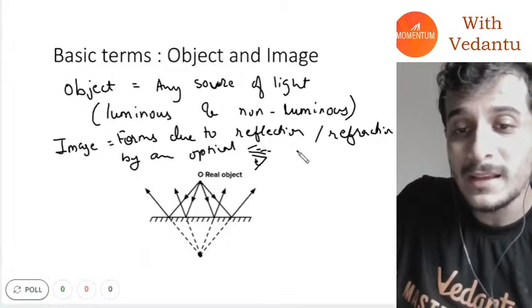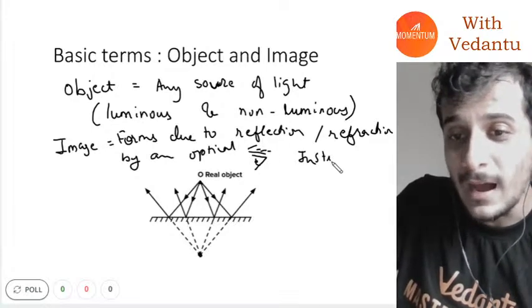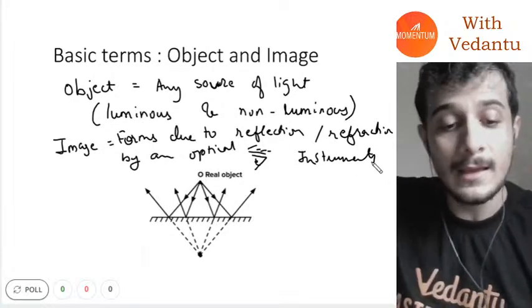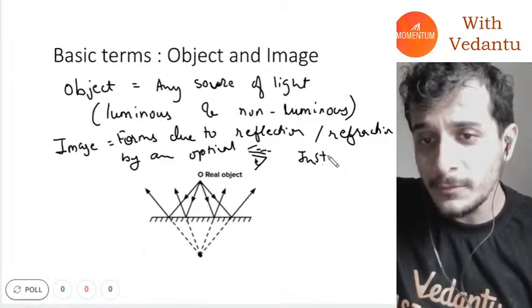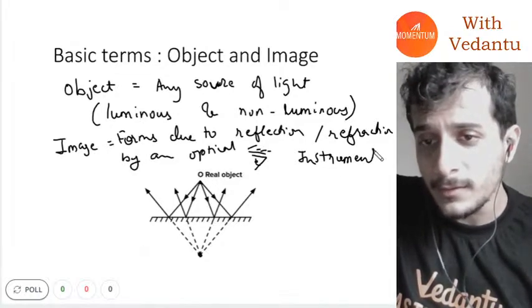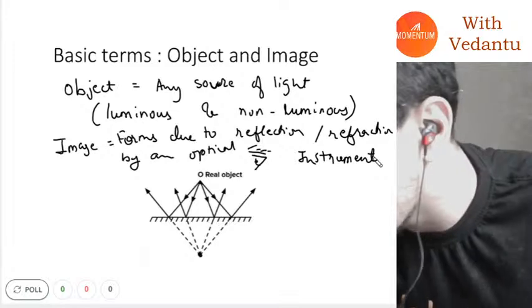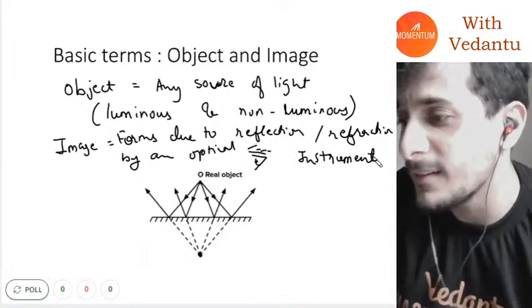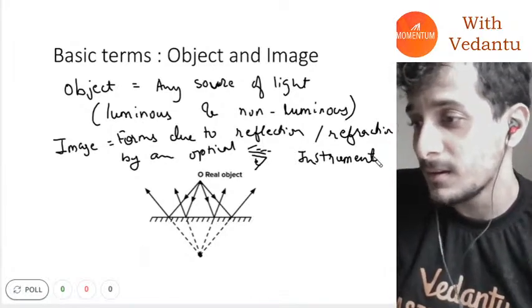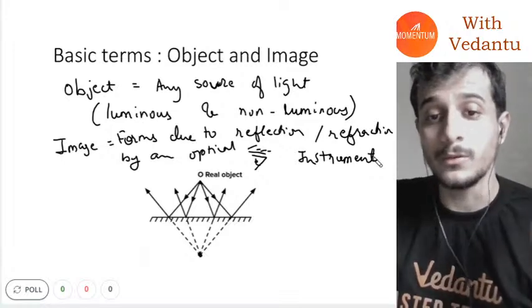I hope everybody is following so far. I don't think I'm going very fast or something. I think my handwriting needs a little bit of improvement, but otherwise everything is fine, right? Everything is fine, guys. Everything is fine. Yes, hi Bhupendra. Hi Sudarshan. Yes, correct. Very good, very good, very good.